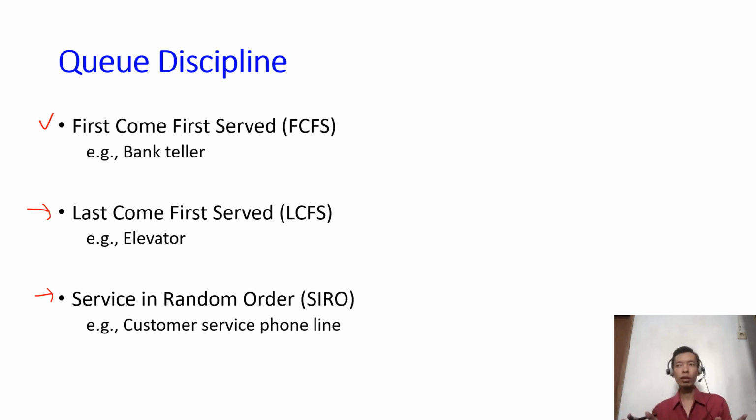So from all people in the queue waiting to be served, the server will pick one randomly. For example, when you call a customer service and there are several people online, the customer service may probably randomly pick any of the customers waiting in line.